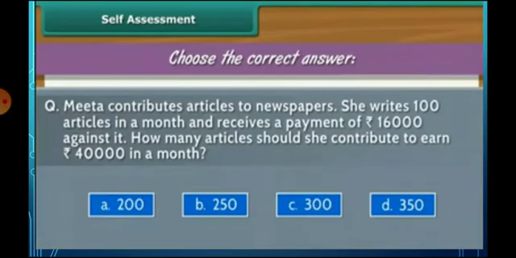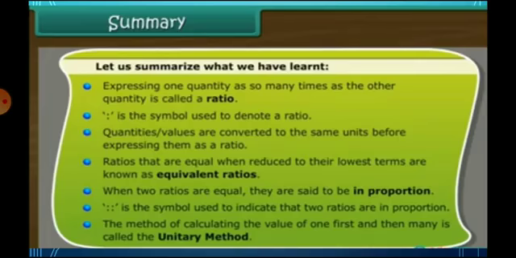This is your self assessment. Meeta contributes articles to a newspaper. She writes 100 articles in a month and receives a payment of 16,000 for it. How many articles should she contribute to earn rupees 40,000 in a month? You just see the options. After that you will find the answers.